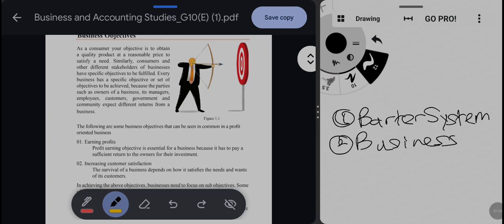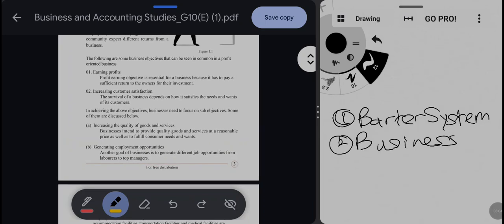If it is a reasonable price but not a quality product, it is not fulfilling the main objective of the consumer, so they reject the product. Also, if it is a quality product but not at a reasonable price, they also reject the product. So for a consumer those are the objectives. For a business, what are the objectives?